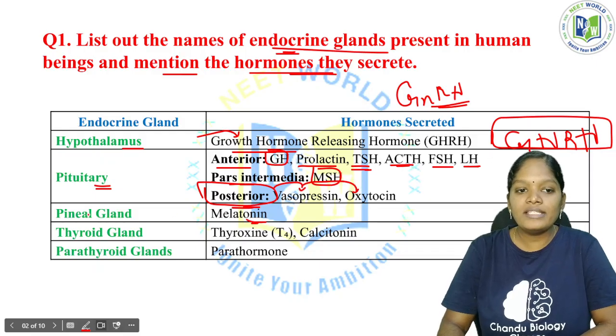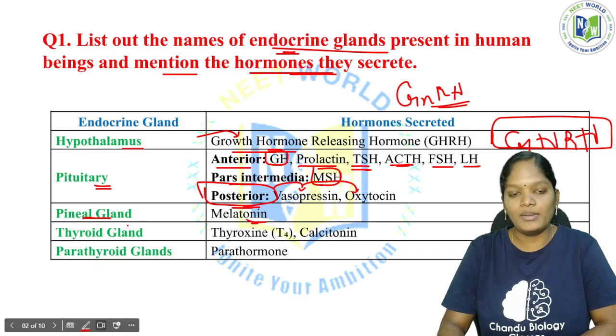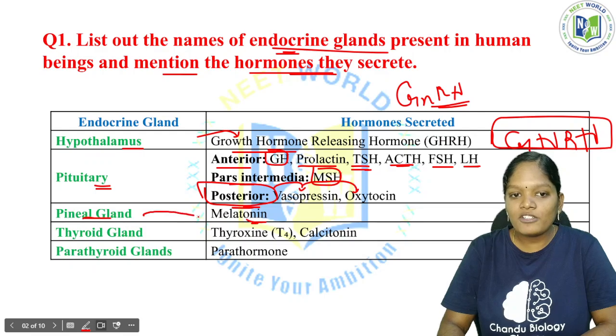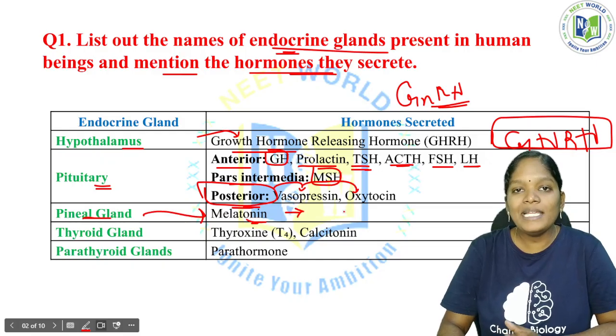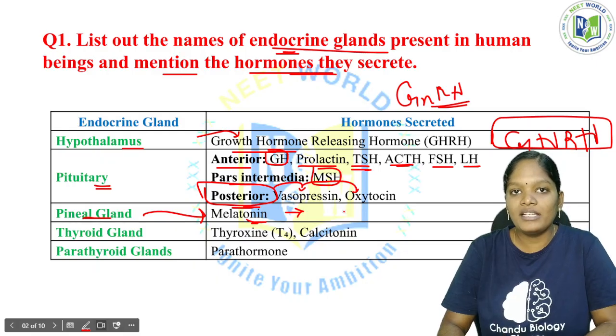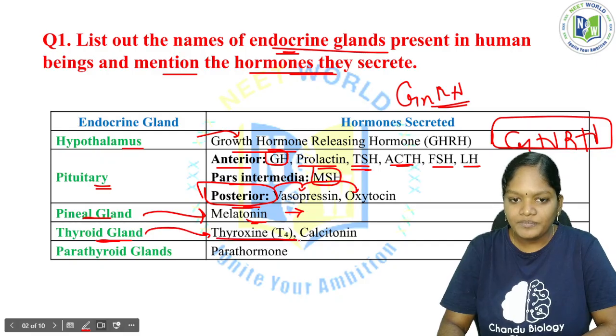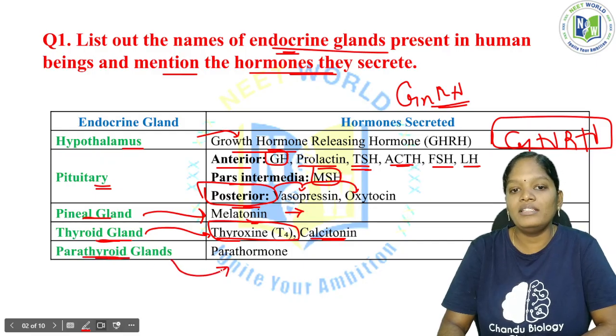The next gland is the pineal gland. This gland secretes the hormone melatonin, which maintains the sleep-wake cycle, the circadian rhythm in human beings. The thyroid gland secretes the hormones thyroxine and calcitonin. The parathyroid gland secretes parathyroid hormone.